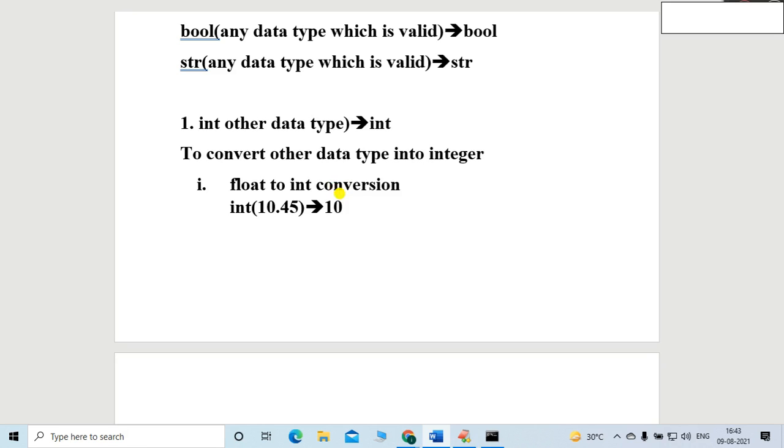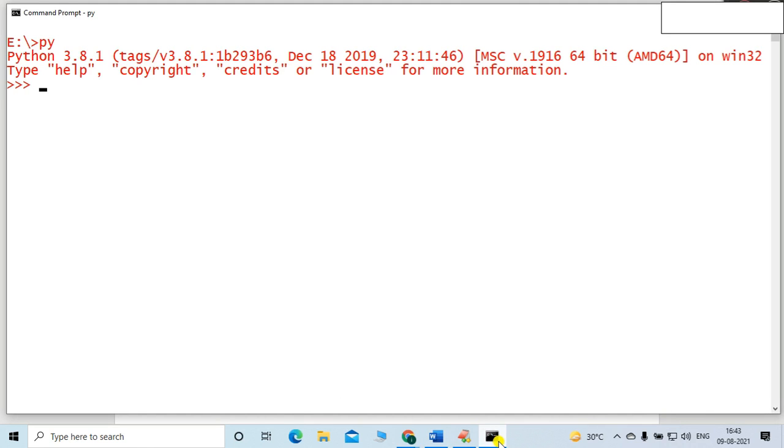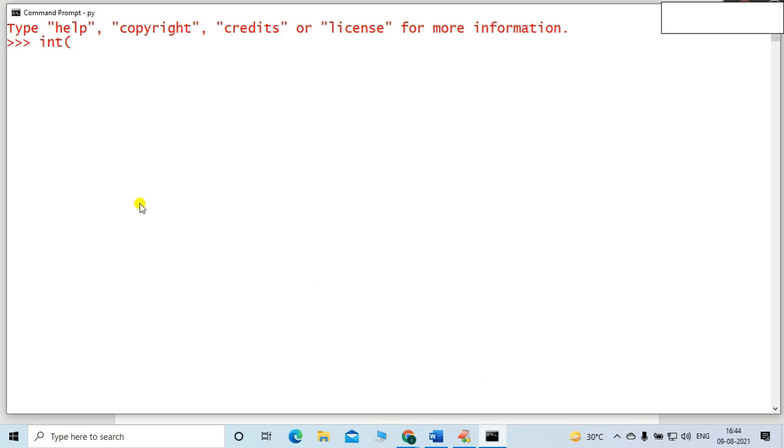0.45 will be neglected because I am converting into the float type. Let me check, friends, whether it is converted or not. Let me cross check. So this is my console. Here I will mention int, and here I will mention the value. What's the value, friend? 10.45. 10.45 is the value.